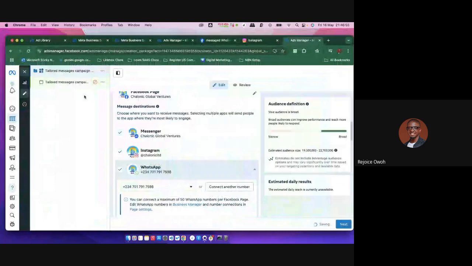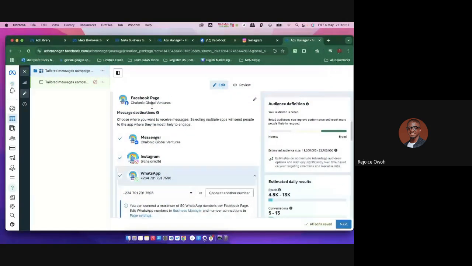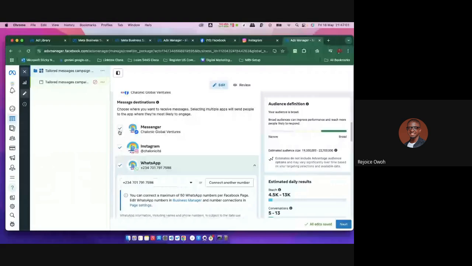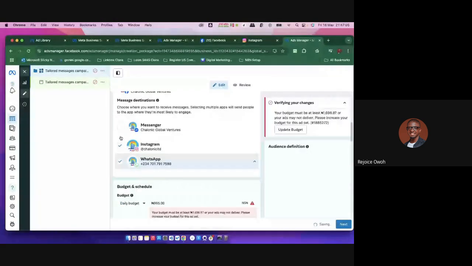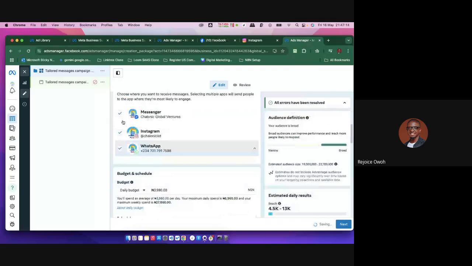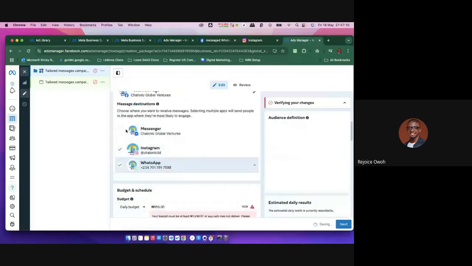Guys, at the ad set level, look at these. I'm choosing number one, the placement first. Let me choose the placement. Is it only on Messenger? I just want to show this only on WhatsApp alone. Or do I want to make this ad run on these three platforms, Messenger, right? Which literally means the place, the destination.